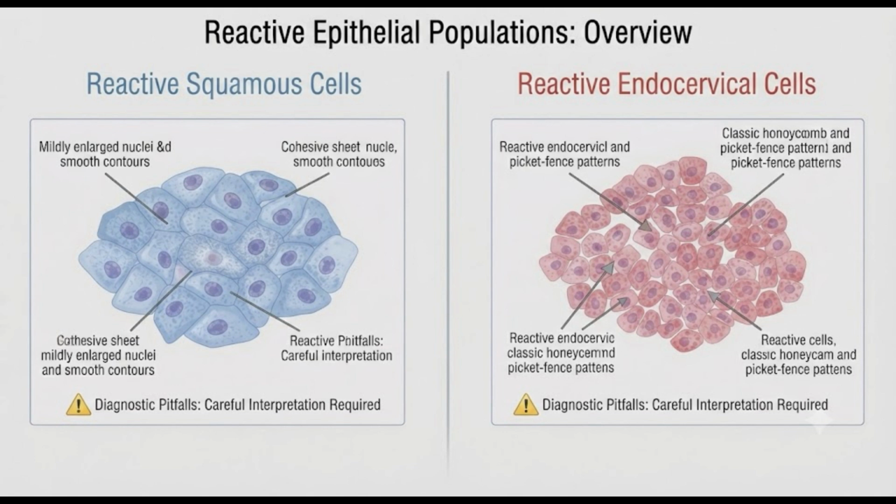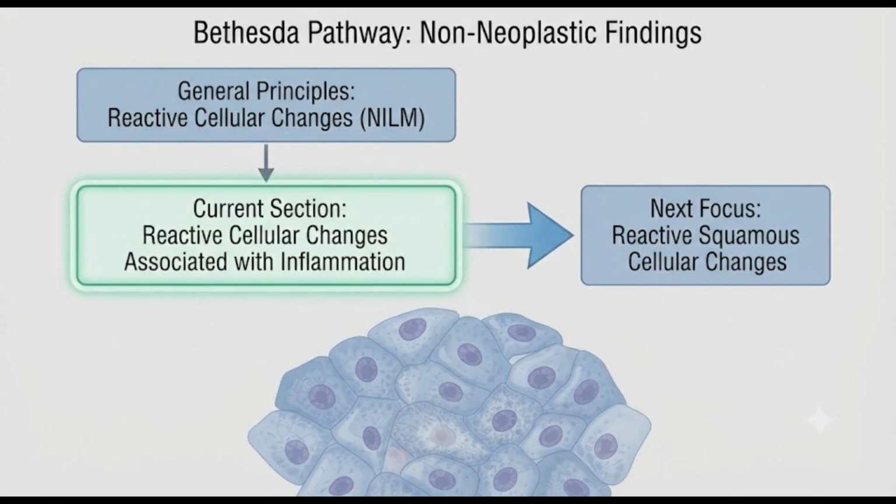Within this category, the two epithelial populations encountered most frequently are reactive squamous cells and reactive endocervical cells, each with characteristic cytomorphological features and distinct diagnostic pitfalls. We will discuss these individually, beginning with reactive squamous cellular changes.